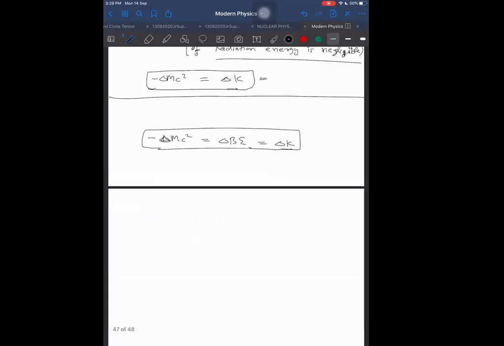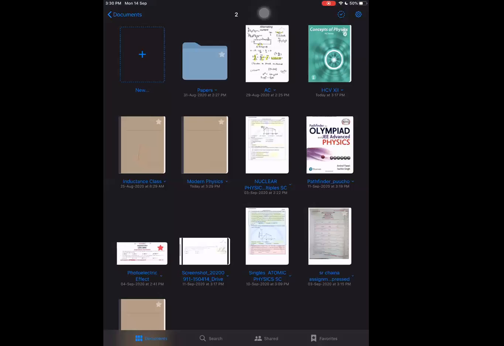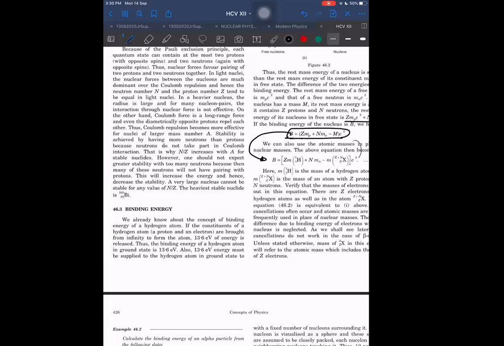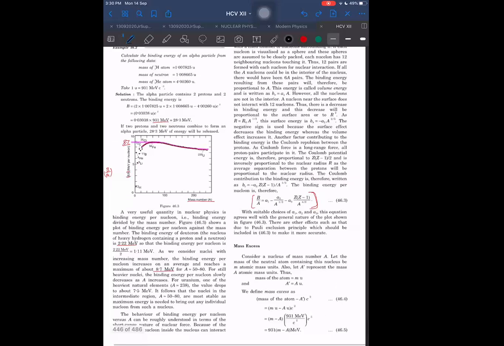Now, for the nuclear reactions equation, I will prefer to tell something from HCV. This equation you already know: we can write it in terms of atoms, rather than in terms of protons and neutrons. I will come to this and explain this equation also. Although if you read it here you will understand, I will explain it, and then I will move to the next thing.